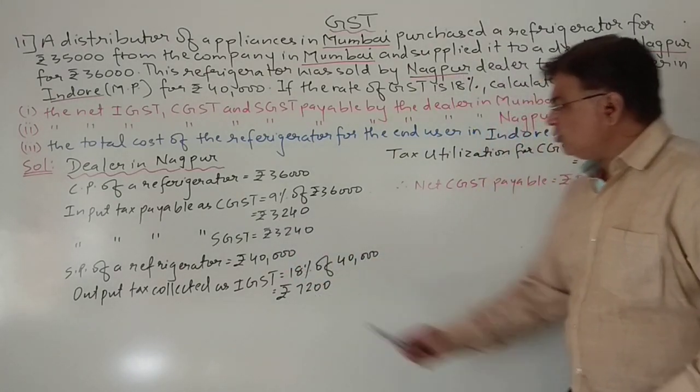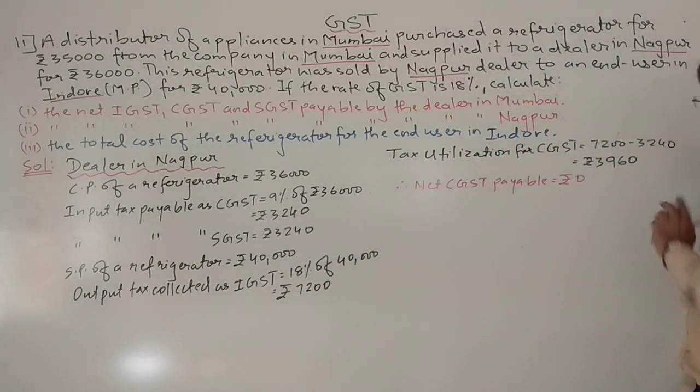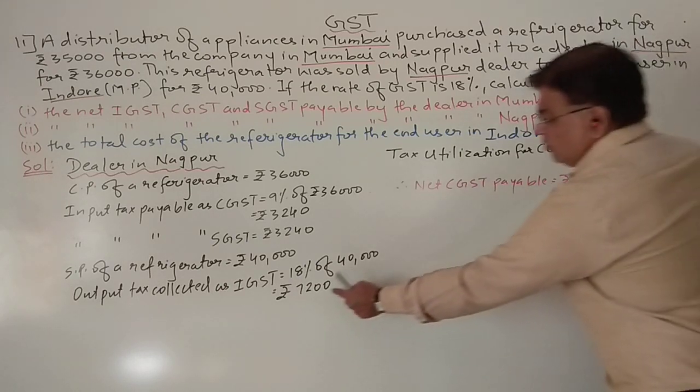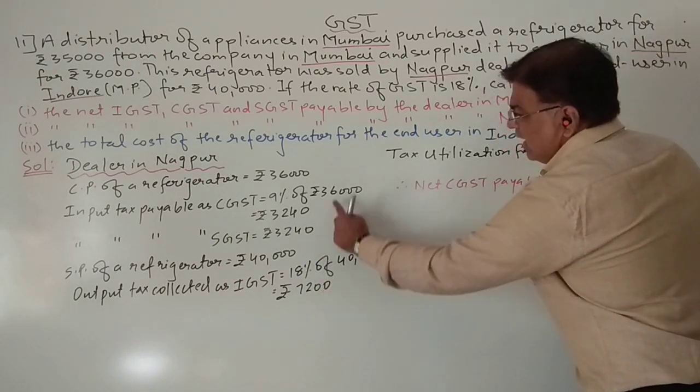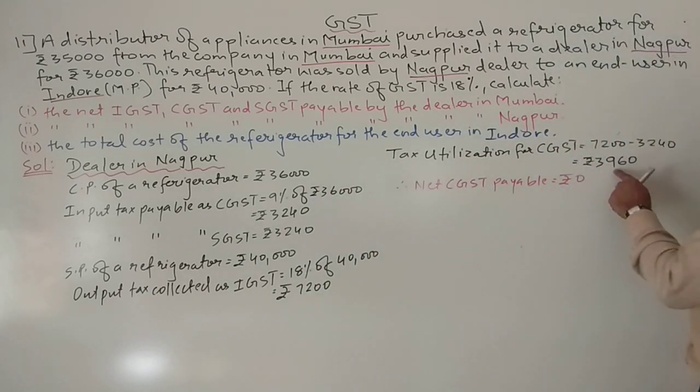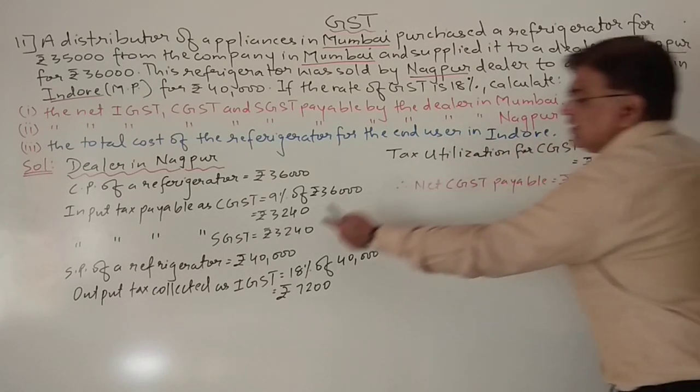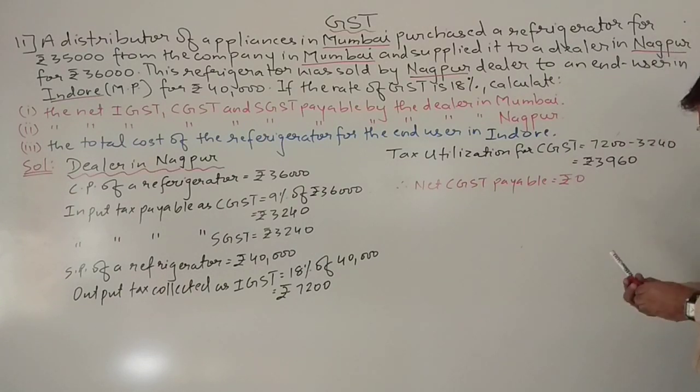From 7,200, 3,240 is already paid. After paying this much, what amount is left with him? 3,960.